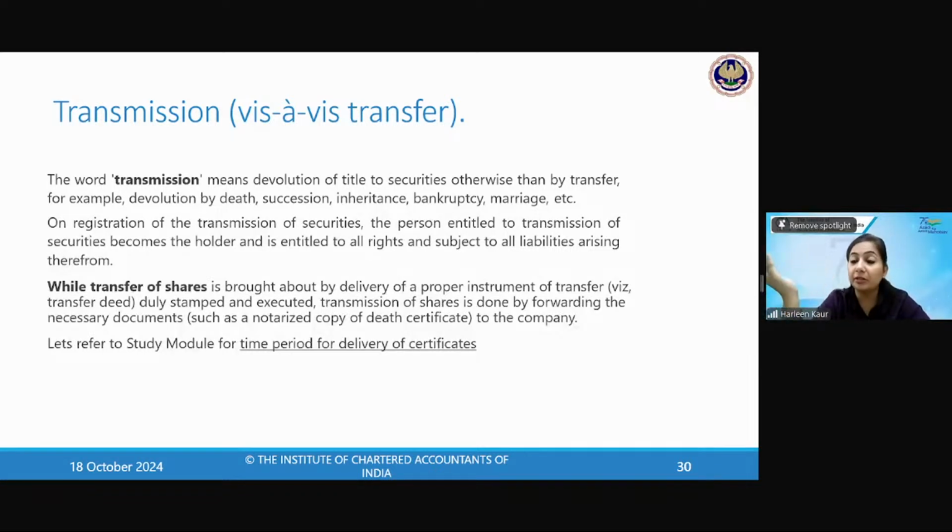So you have to intimate the company. You have to take the notarized copy of the death certificate showing that this person is no longer there. I am the legal heir here. The share certificate shall be given.